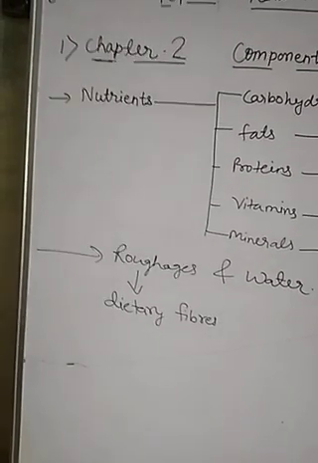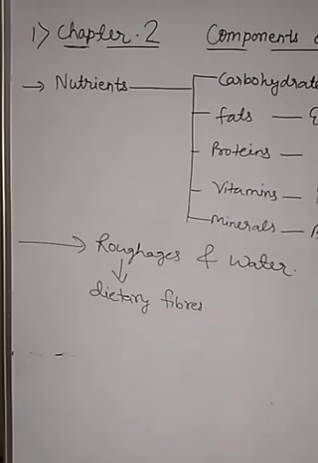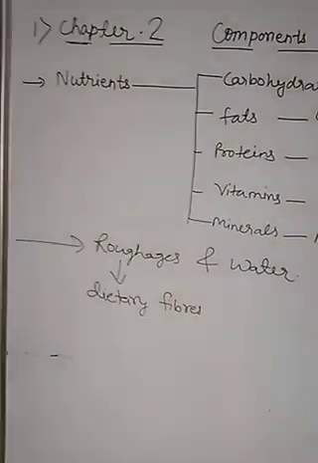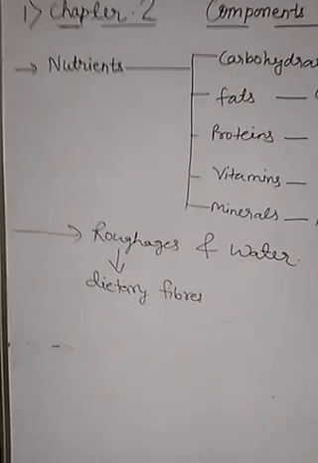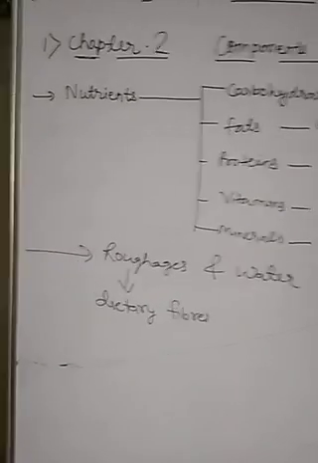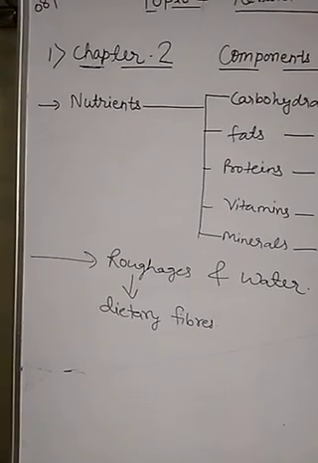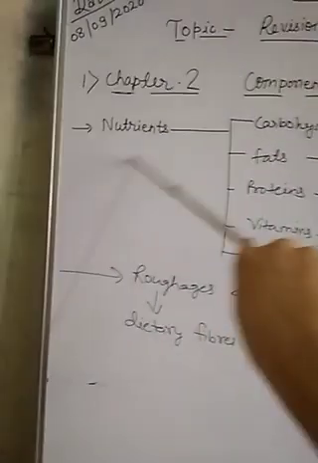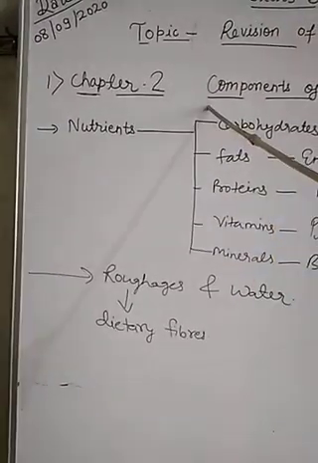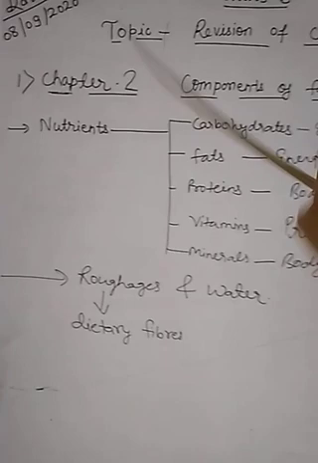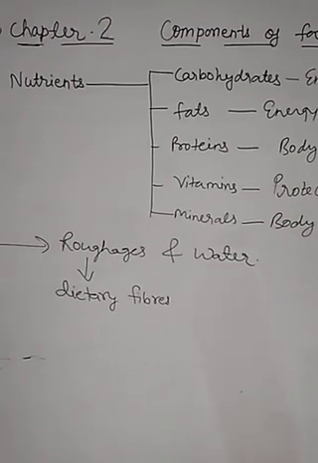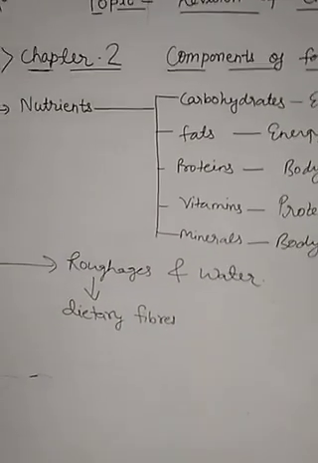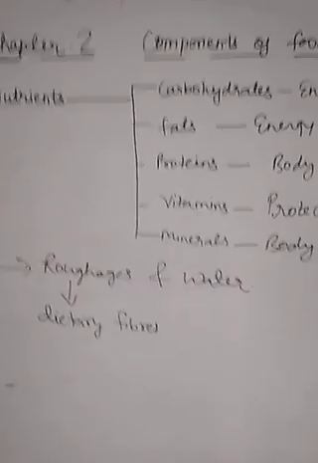Children, the parts of the food, or the substances which are present in the food, which provide us the energy to do our work, which maintain our body, which help in the growth of our body, are called the components of food. And these components of food have a specific term, nutrients. Means nutrients are present in the food. They are the components of food which help our body to perform its functioning, for proper growth, for maintenance, etc.